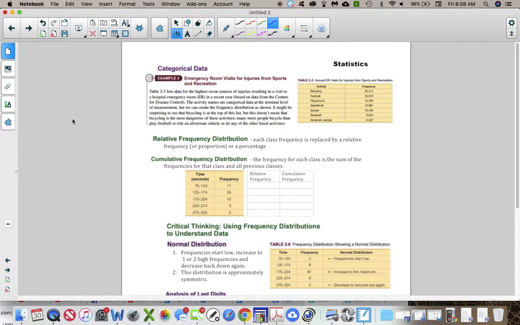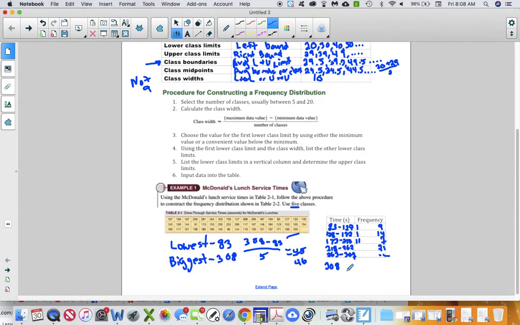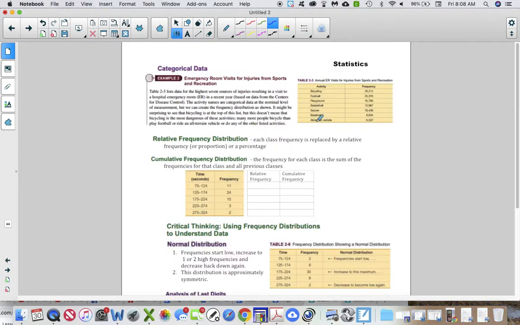So what they're getting at with this is over on the front side, we had just numerical classes right here where we had a range. This one is categorical data right here. So you have categories and frequency rather than having your class limits and stuff. Okay, so you can have a frequency distribution or a frequency table that has just categories. Now relative frequency and cumulative frequency, I'm going to stop after I talk about those because I don't want this video to last forever.